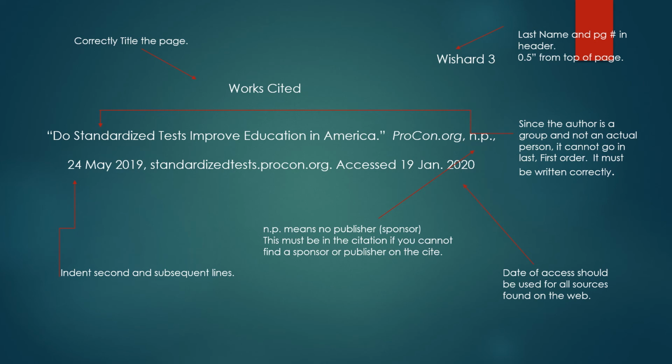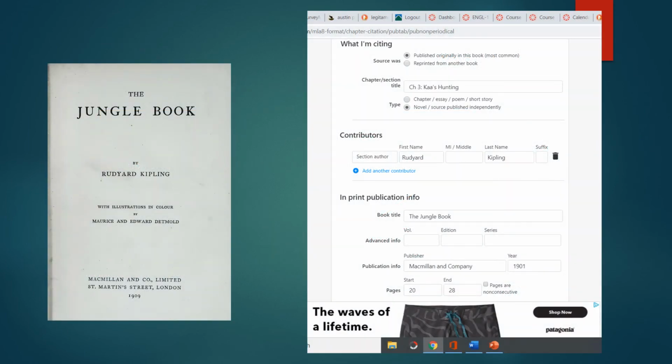This would be the corrected citation. For this example, I am using the information from the book titled The Jungle Book. You can see the information that I inserted into the corresponding boxes.